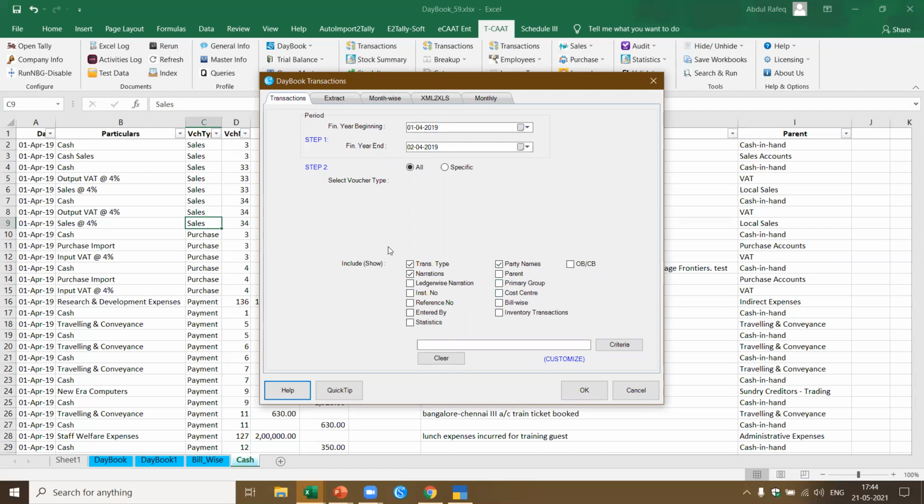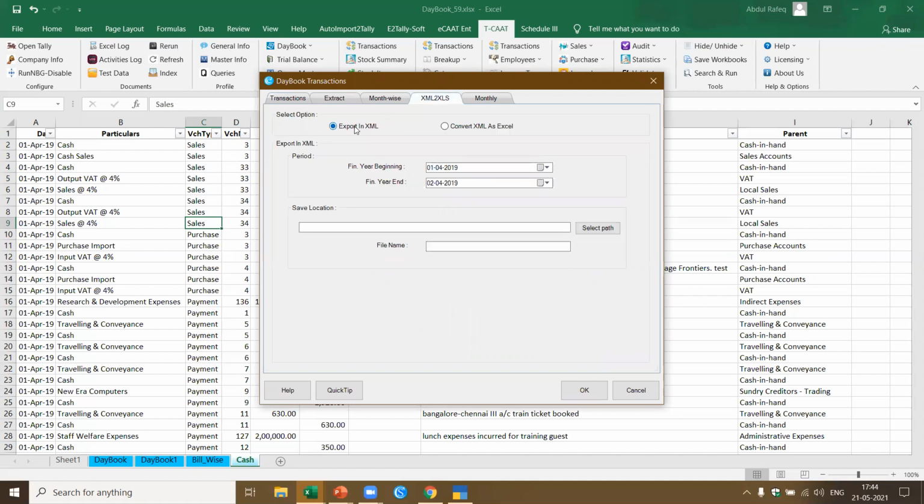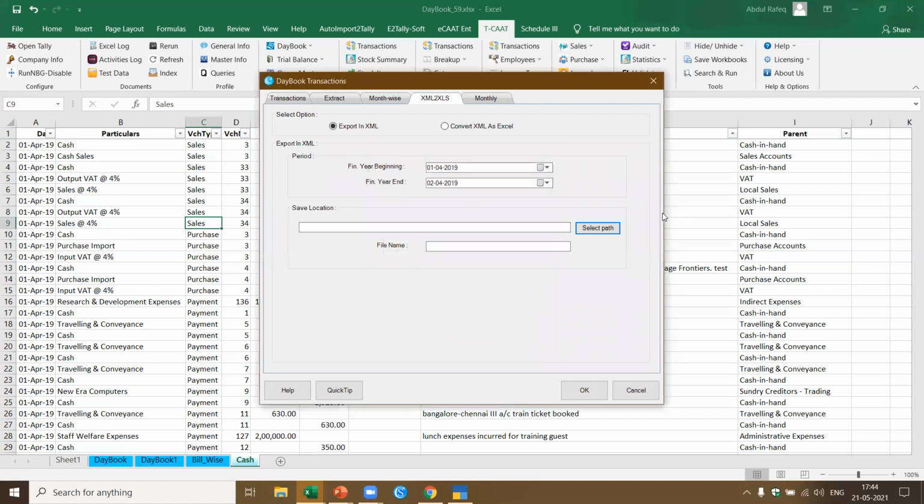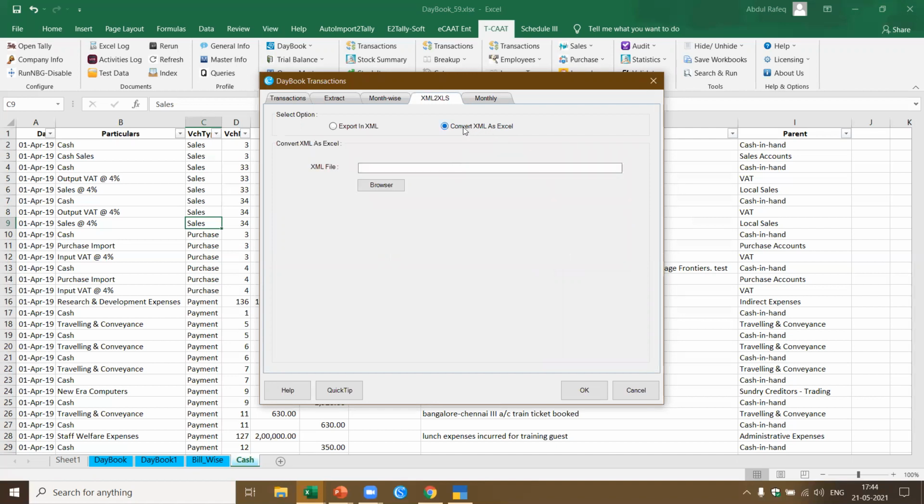Let's say I got this particular data and I want to export into XML. I say export in XML, then I give the period for which the data is required, and where the data is required. I give the path, and based on this particular data I've selected, it will be converted as XML, and you can share the XML file. Let's say the staff share the XML file with you. You can take the XML file, convert it, and see it in Excel.